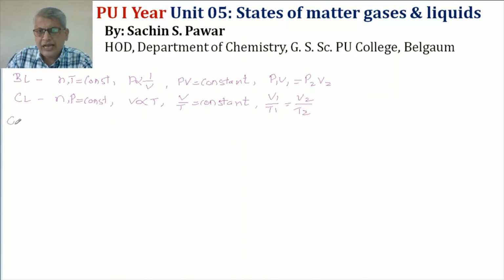And Gay-Lussac's law is, for a fixed amount of gas at constant volume, pressure of the gas is directly proportional to temperature. That is the statement. So I can write P by T is equal to constant here. This implies I can write P1 by T1 is equal to P2 by T2. So these are different forms of Boyle's law, Charles' law and Gay-Lussac's law.